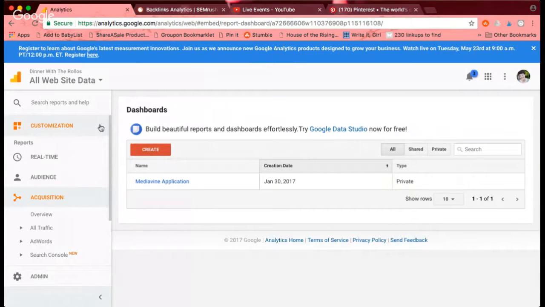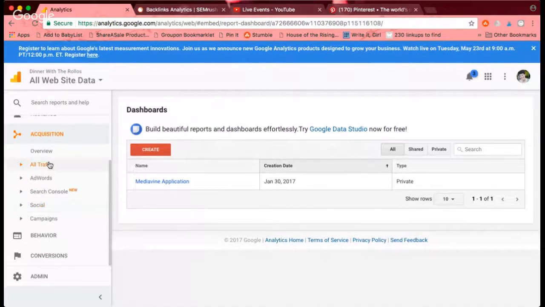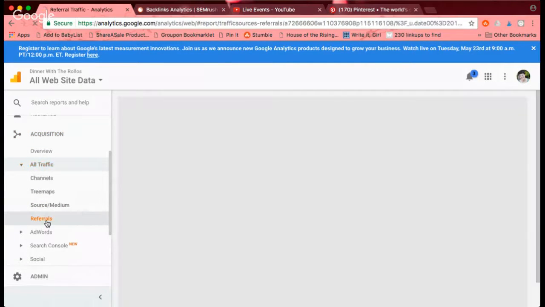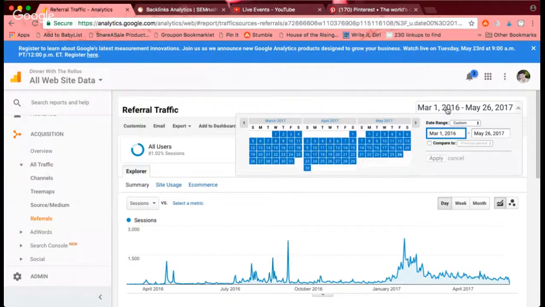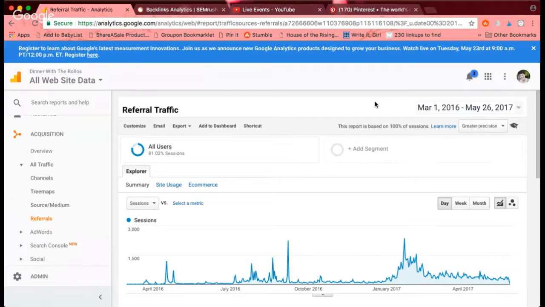But if you just go into your Google Analytics dashboard, click Acquisition right here. And then we're going to scroll down to all traffic and then referrals. So this is where we're going to hang out. I've already set the dates to be from March 2016 to currently today, which is May 26, 2017. Adjust these dates as you want.